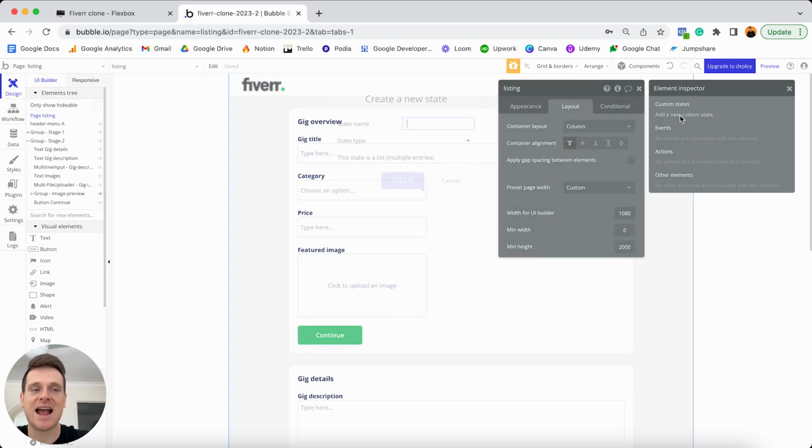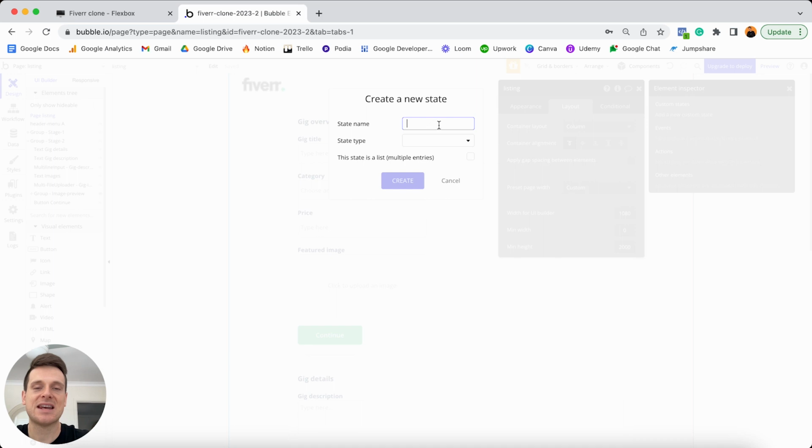If I select to add a new custom state, what you'll see is that this looks like the same process of creating a data field in your database. And that's because we essentially are. Only this time, we're just creating a data field that we're going to temporarily store on our page. So any information you store on your page isn't going to be saved into your database. If you ever wanted to save that information, you'd need to build workflows to transfer the information from your page into your database. But thankfully, we don't need to do that today. It's going to be much simpler.